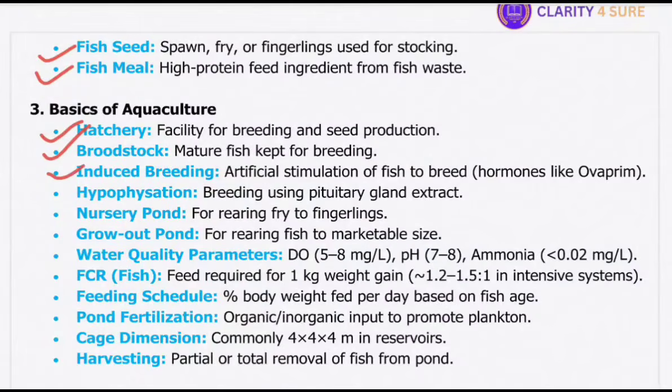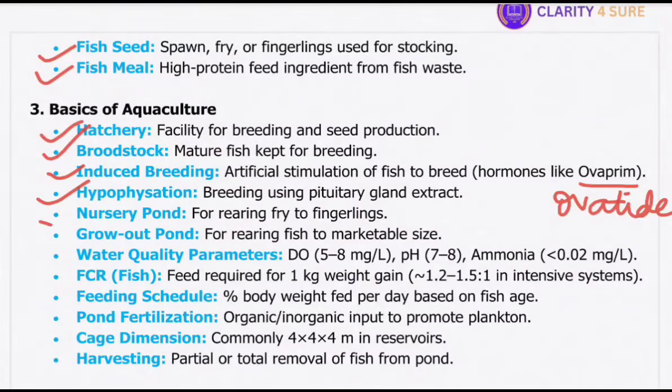Then we have induced breeding, artificially stimulating fish to breed using hormones like Ovaprim or Ovatide, ensuring off-season and mass seed production. You remember the name of this, Ovaprim, and one more is Ovatide. Okay, so these are the hormones that are used to stimulate the fish to breed. Then we have hypophysation, the traditional breeding method using extracts from fish pituitary glands to induce spawning. This you all are aware.